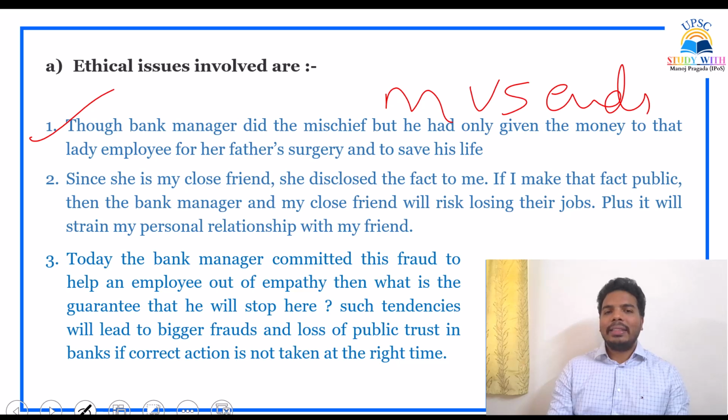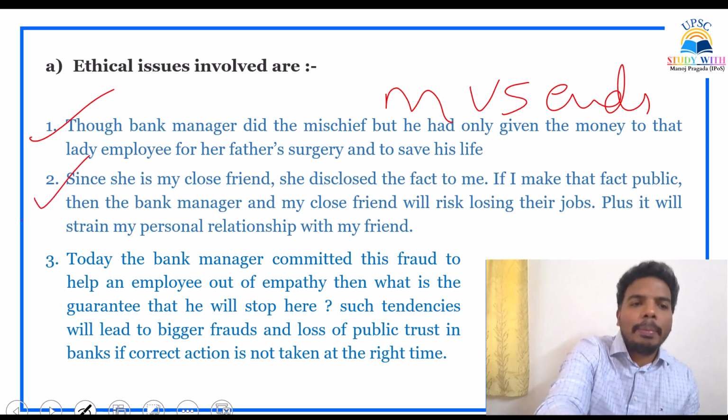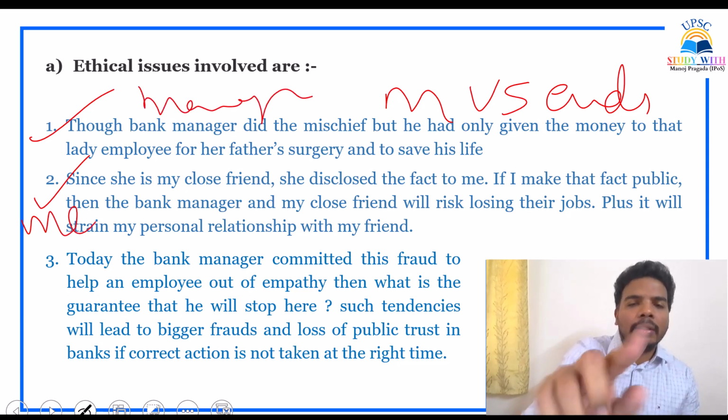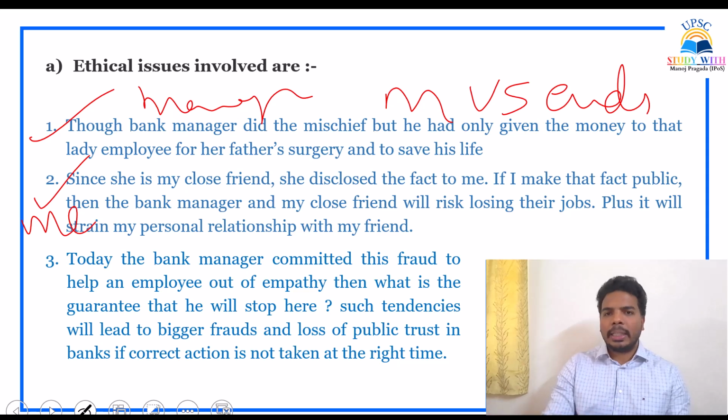Second point I am writing. Since she is my close friend, she disclosed the fact to me. Here the stakeholder is me. Here, bank manager, stakeholder, bank manager. On one stakeholder, I have written the first point. Second point, another stakeholder is me. She has told me that fact out of trust. We are close friends, so she has told me.